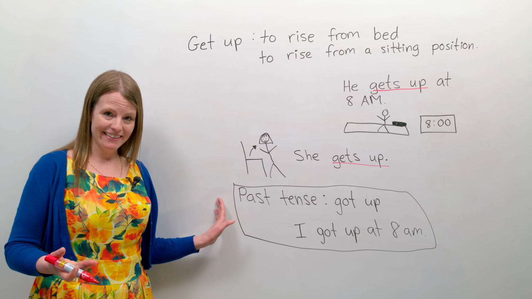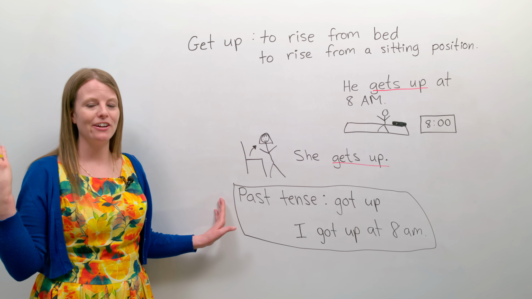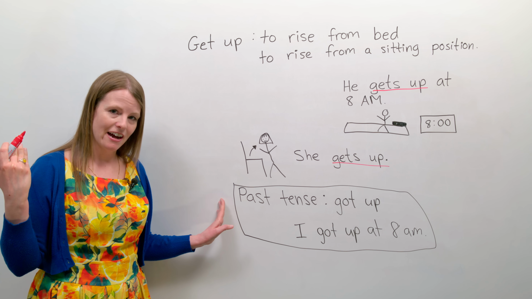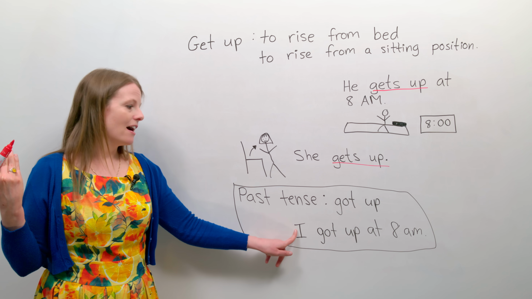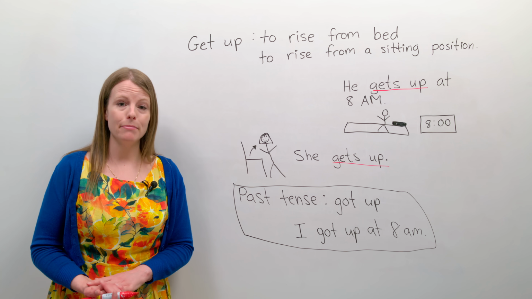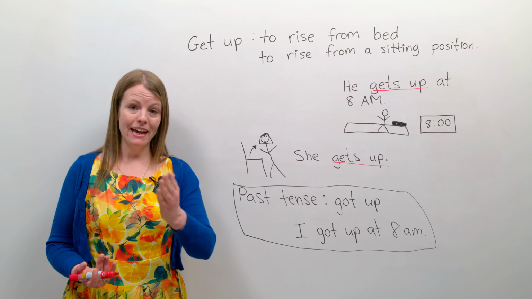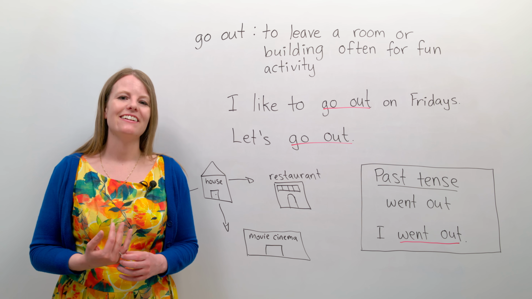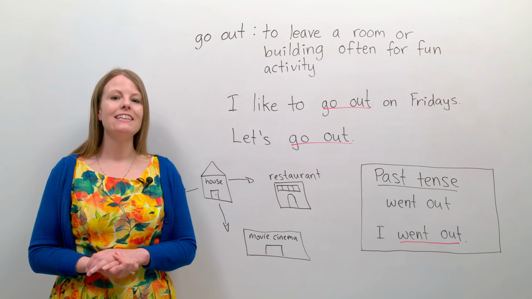The past tense, so when we talk about before, like yesterday, last night, the past tense of get up is got up. Today, this morning, I got up at 8 a.m. What time did you get up today? All right, let's look at the final phrasal verb today.